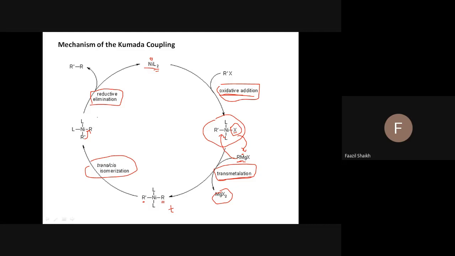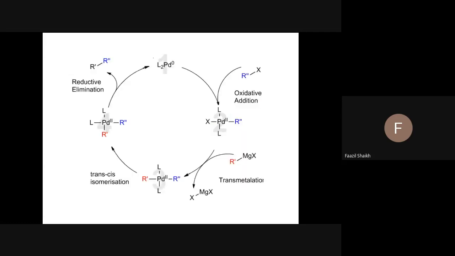Reductive elimination means elimination of the R, R group takes place from this nickel, and this nickel gets reduced from the oxidized state to nickel zero oxidation state. This is the very well-known mechanism for the Kumada coupling. If it is palladium, palladium-catalyzed reactions are also reported.